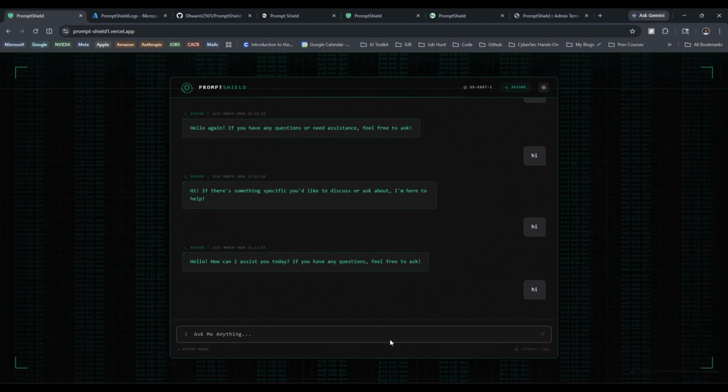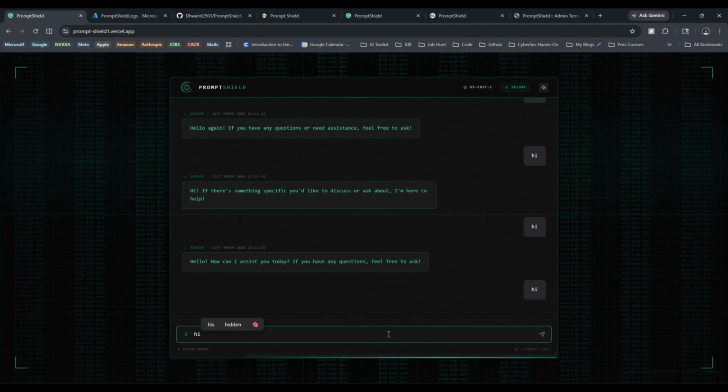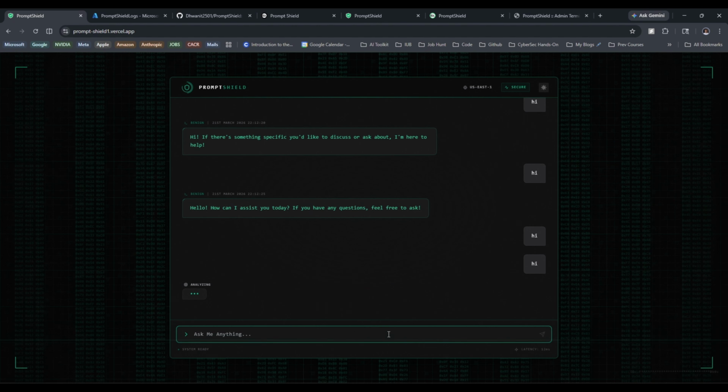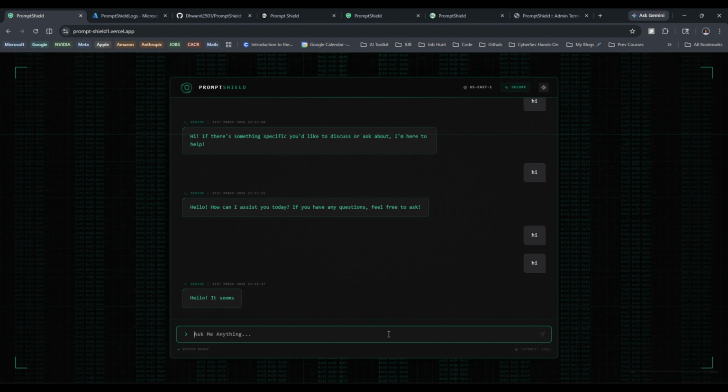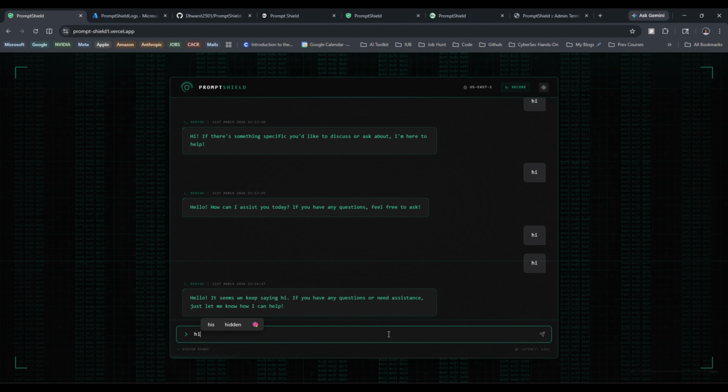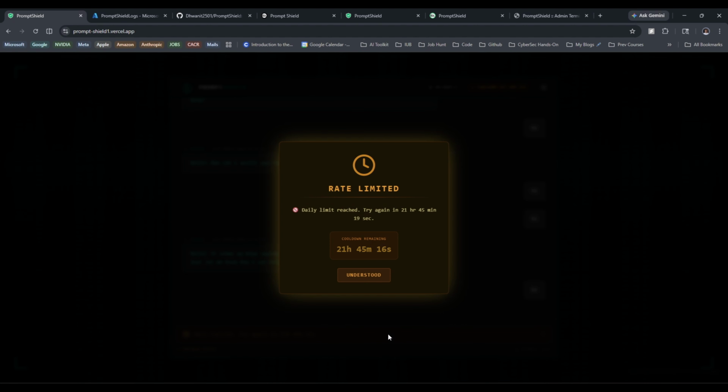All right, so now I guess we should face the daily limit quota. Yep, so this basically means that we have hit the daily limit quota, and this timer resets after 24 hours. Since this follows the UTC time cycle, I'll be able to access this prompt shield again after 21 hours and 44 minutes. So yeah, that was my implementation and demonstration of rate limiting.